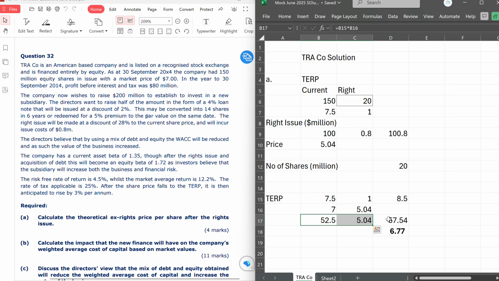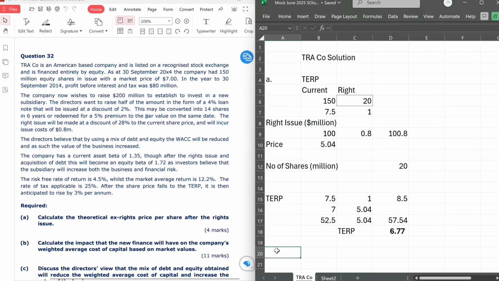If you add them together, you have 57.54. And this 57.54 is for both 7.5 shares and 1 share, and that is a total of 8.5 shares. So for 1 share, that will be 57.54 divided by 8.5. And that's how we got the theoretical ex-rights price of 6.77.